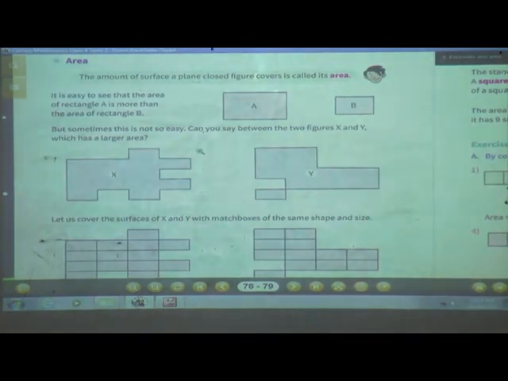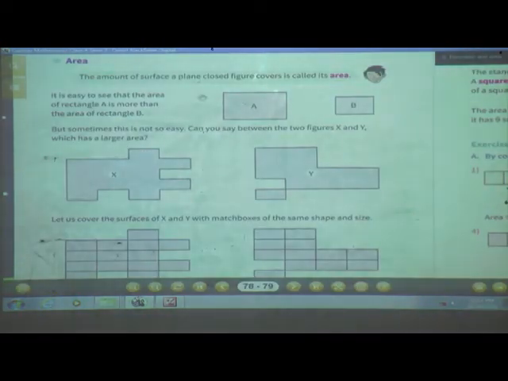It is easy to see that the area of rectangle A is more than the area of rectangle B, but sometimes this is not easy. See for example, the amount of surface a plane closed figure covers is called area. So which has the greater area? Rectangle A than B, but sometimes it is not easy.